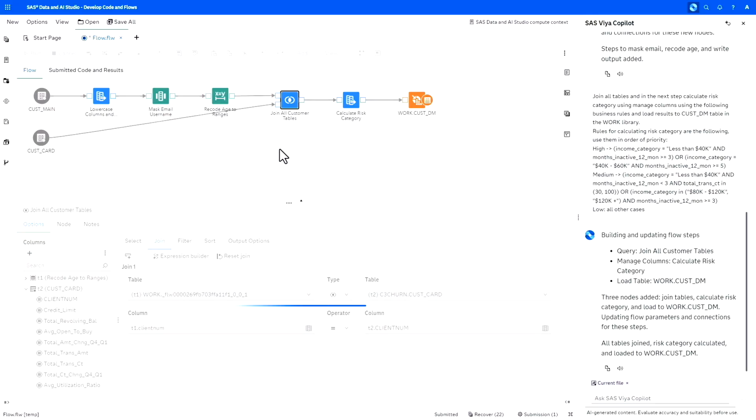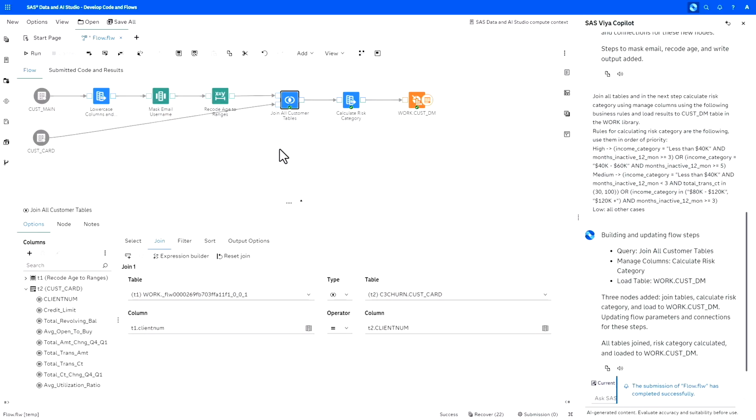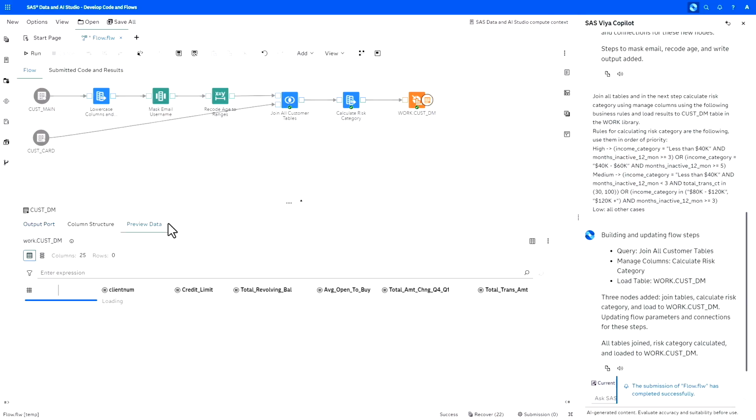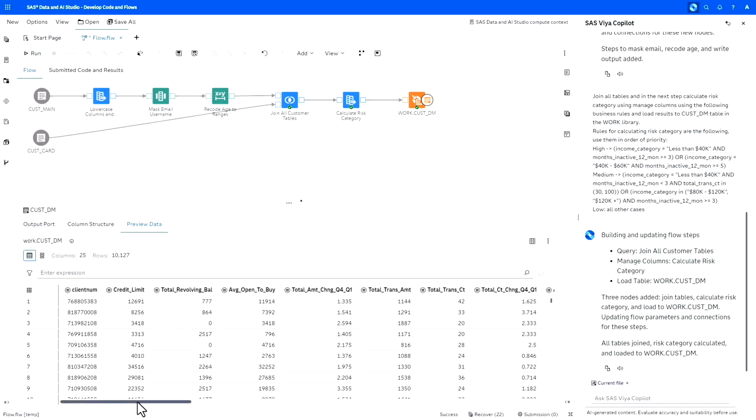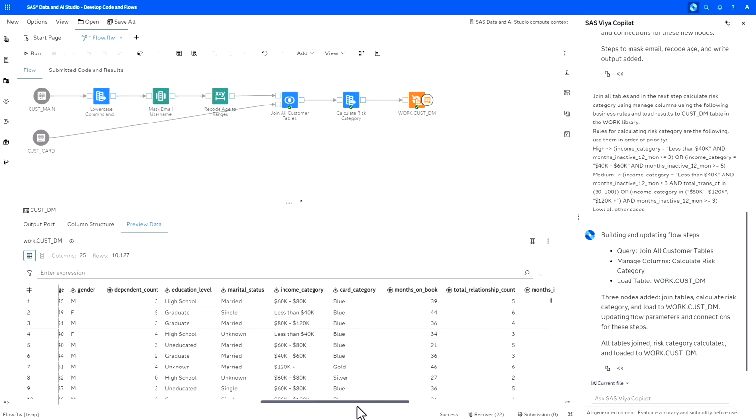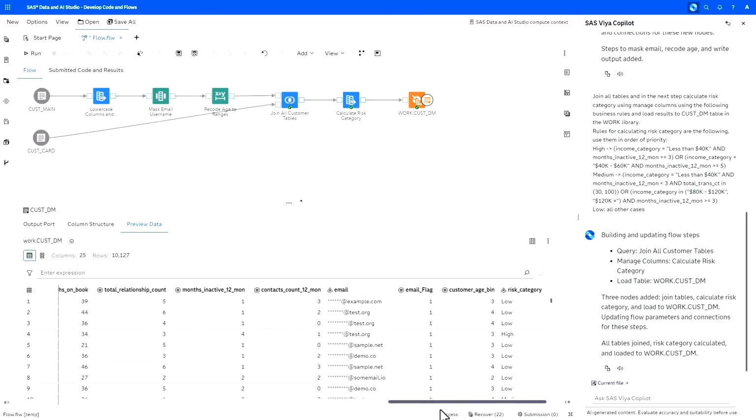Copilot did this for us, which is awesome. And then Copilot also added the final output table here on the canvas. Now we can take a look at the results. As you can see here, we have a new table, with columns that come from the first table in lowercase, with mailboxes masked, with customer age bin